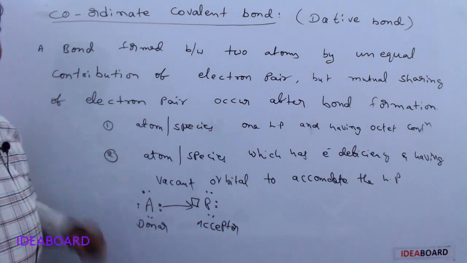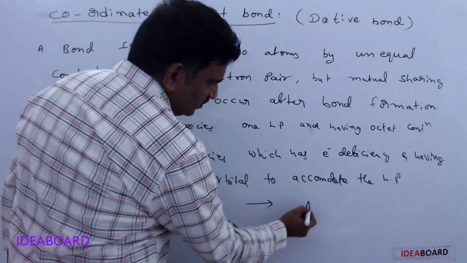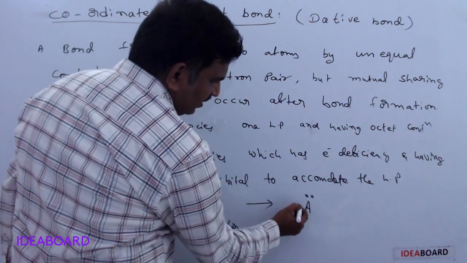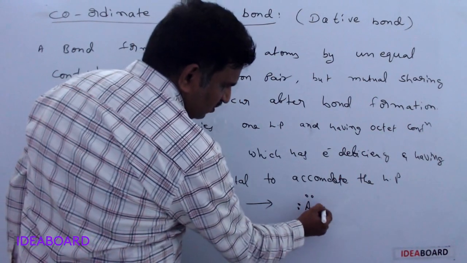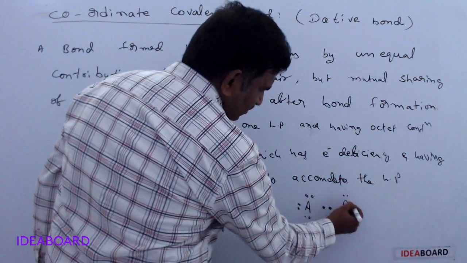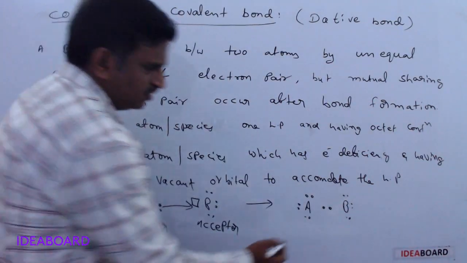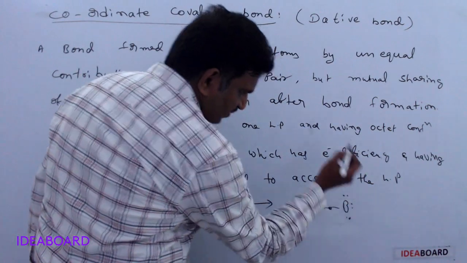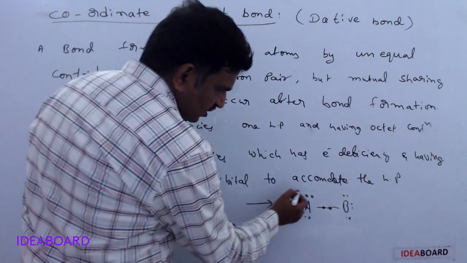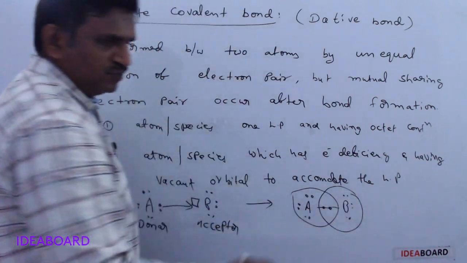It is an old concept. In the modern concept, after the dative bond formation, this one has 8 electrons and gives this pair of electrons, and B has 6 electrons with a vacant orbital. They form a bond between them, and the pair is shared between these two, giving 8 electron configuration for both.